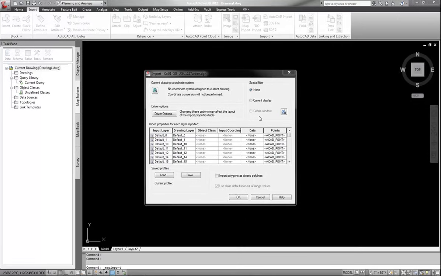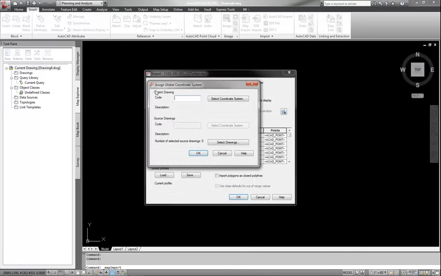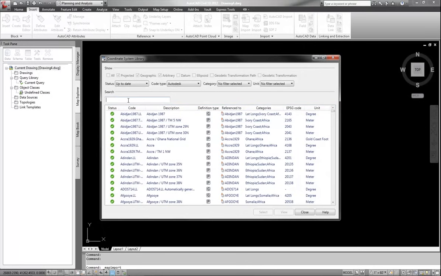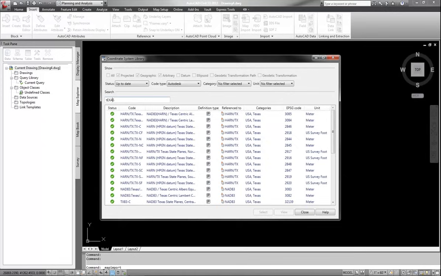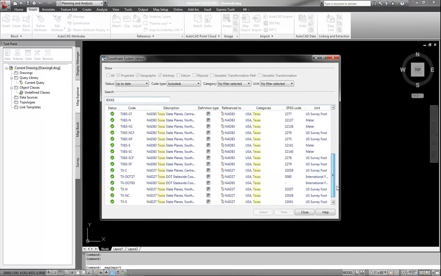The first thing I need to do is assign the coordinate zone to my drawing. Earlier I did it over here, but I'm doing it here because I wanted to show you that I can do it over here as well. Let's go select the coordinate system, and I do know the code, but I am going to go ahead and show you that depending on what you're looking at, I happen to be in Texas, so I'm going to scroll down and find what I need.